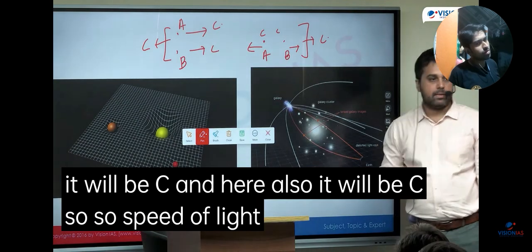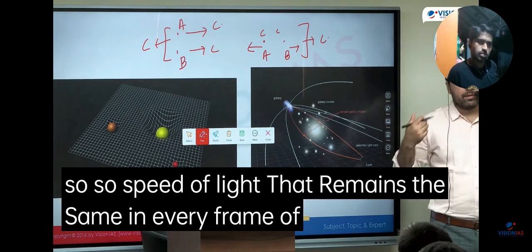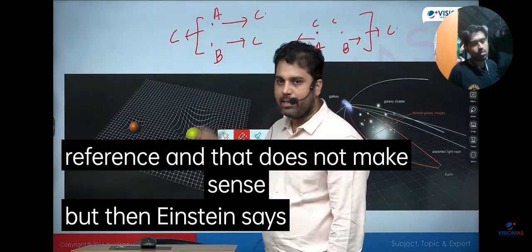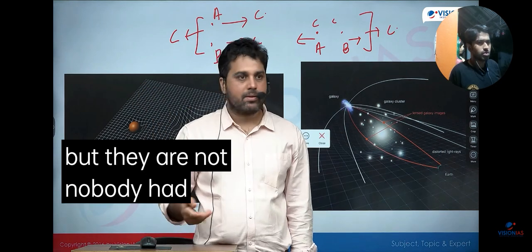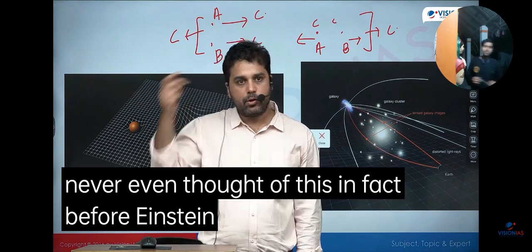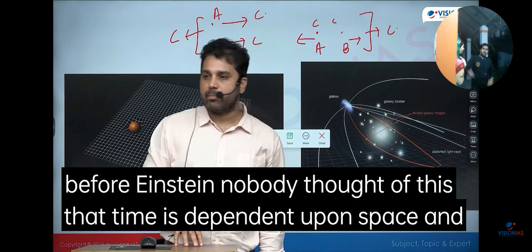So the speed of light remains the same in every frame of reference. And that does not make sense. But then Einstein says that it happens because you have till now thought of space and time as 2 independent things. But they are not. Nobody had thought of this. Right? Newton never even thought of this. In fact, before Einstein, nobody thought that time is dependent upon space and vice versa.